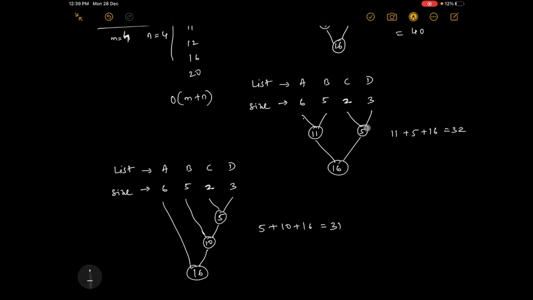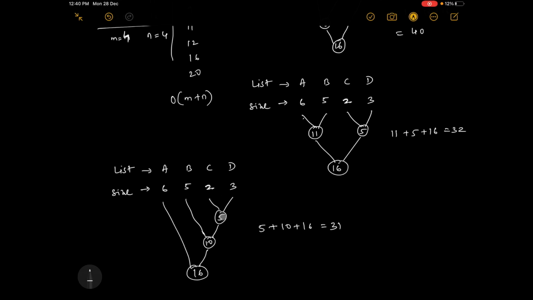Here this and this were the smallest, but you have chosen 6 and 5, which is bigger. 5 and 5 is smaller than 6 and 5, so you have chosen this. Hope you understood the pattern. Whichever the smallest elements you choose, that is the best approach. So always we should pair the smallest size lists and combine them. Hope you have got it.